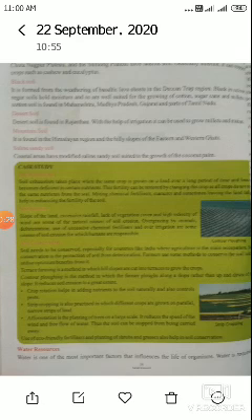Thereafter, black soil. It is formed from weathering of basaltic lava sheets in the Deccan Trap region. Black in color, the regur soil holds moisture and so is well suited for the growing of cotton, sugarcane, and millets. It is mostly found in Maharashtra, Madhya Pradesh, Gujarat, and parts of Tamil Nadu.